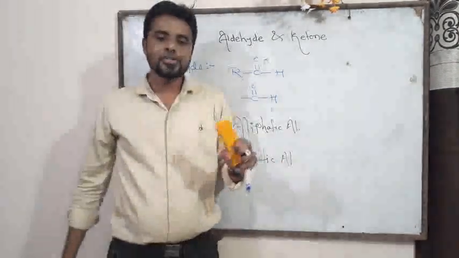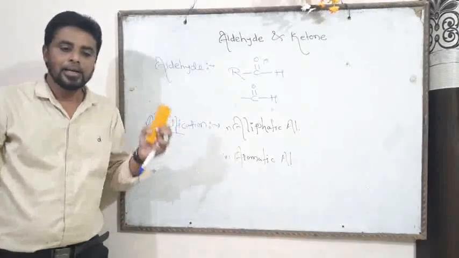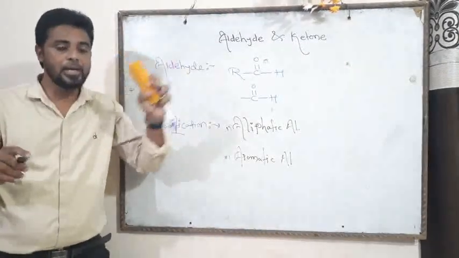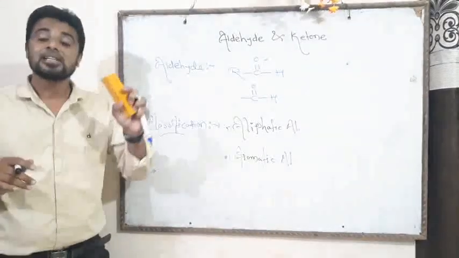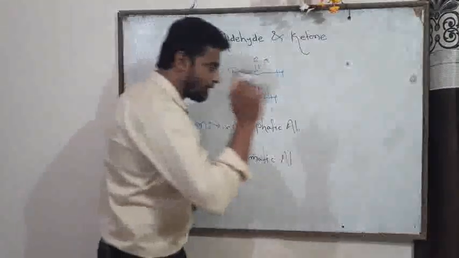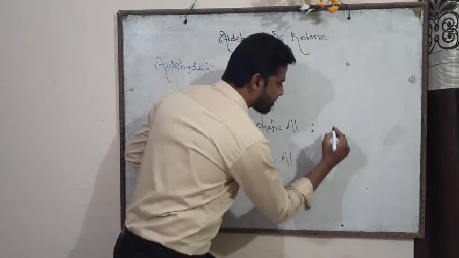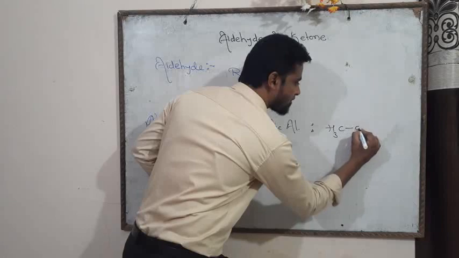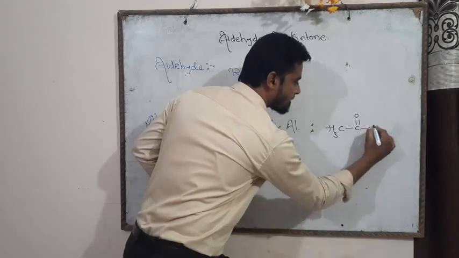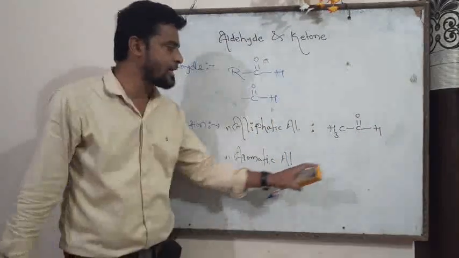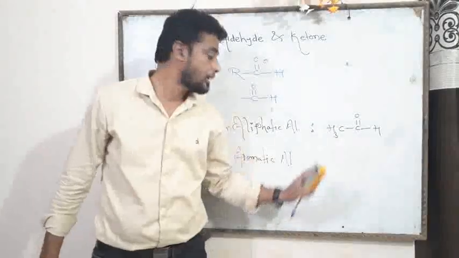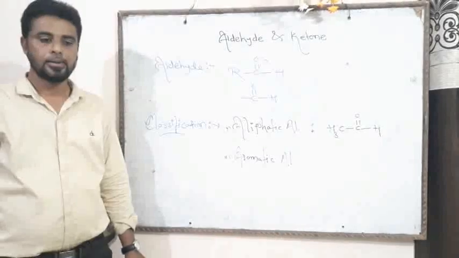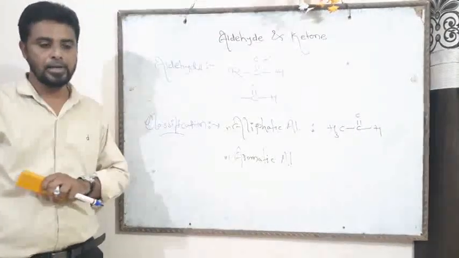Now friend, in case of the aliphatic aldehyde, the carbon atom is directly attached to the sp3 type of carbon atom, means saturated carbon atom, and the best example is H3C single bond C double bond O single bond H. This is called acetaldehyde. This is the example of aliphatic aldehyde. Let's see the aromatic aldehyde.